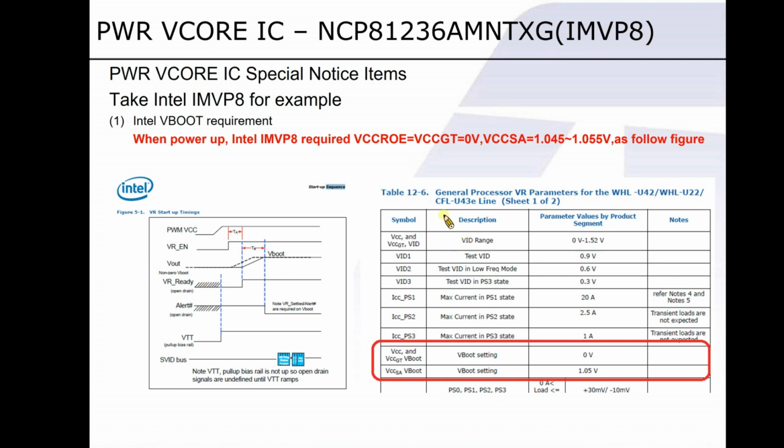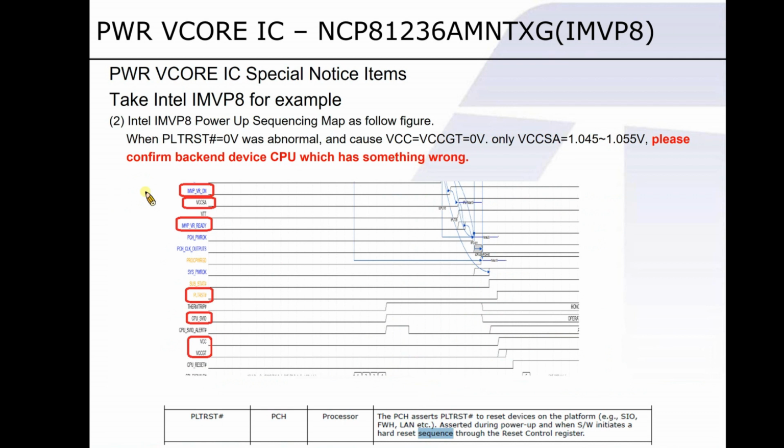As you can see on the right hand side table, here is a request of power sequence from Intel. When power boots up, VCC SA will be the only one that gets power. As for VCore and VCC GT, they won't get any power in the first place. According to this sequence figure, enable initiates VCC SA to have the power, then followed by VReady. After the power for the first three is ready, let's take a look at the rest of them.